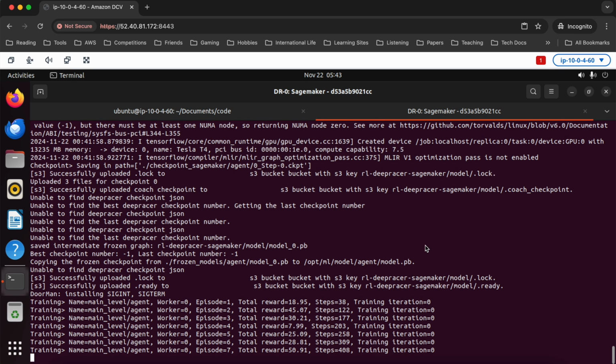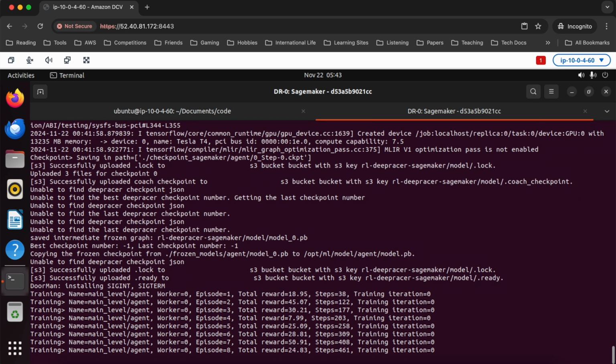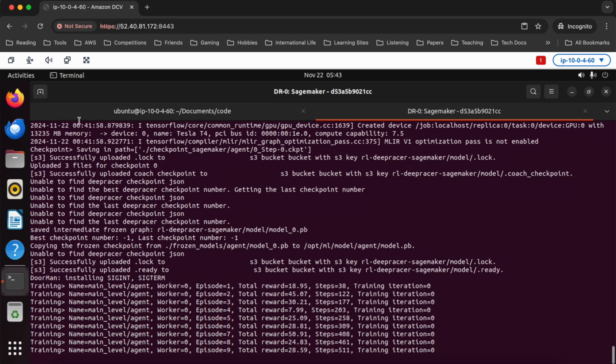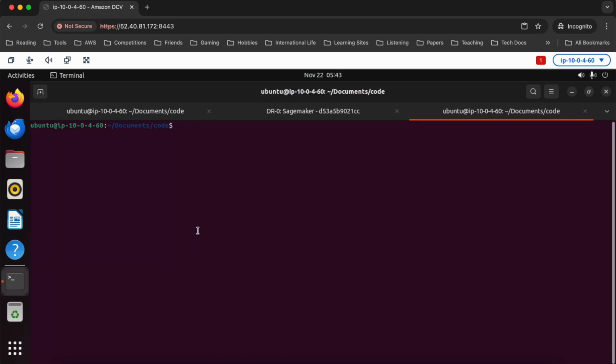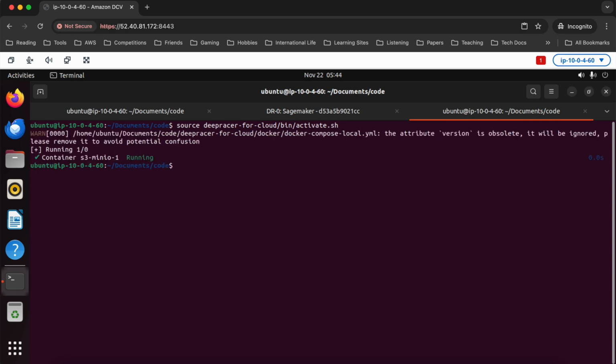And it's running. So how do we monitor it though, right? We can't actually see anything. So how would we actually check what's going on, right? Like how would we look at the training job? Well, we'd need to start the viewer for that. If we want to see what's going on, we'd have to use dr start viewer. So let me pop open another terminal window here, and we'll do source. Again, I'm going to have to do deepracer-for-cloud bin/activate. Every new shell session, we'll have to run that. You could add this to your user profile. I don't like to do that. I don't want to have this thing running all the time.